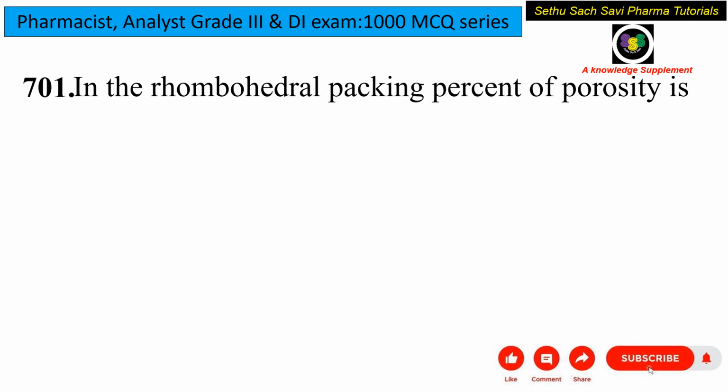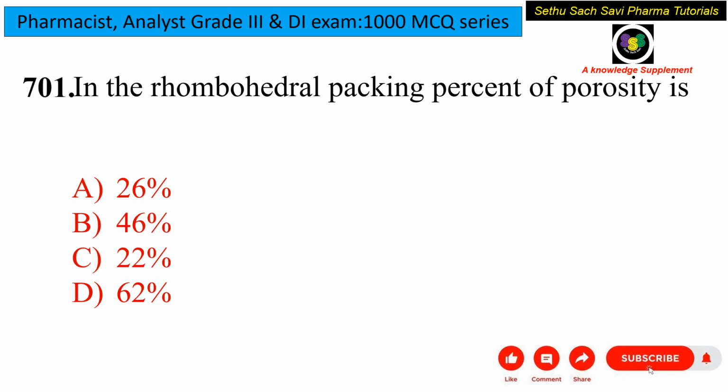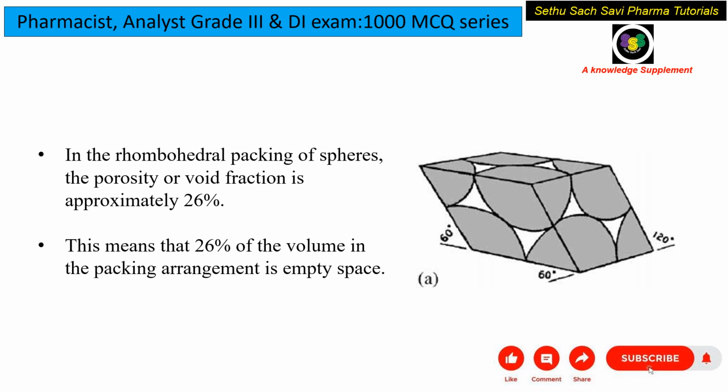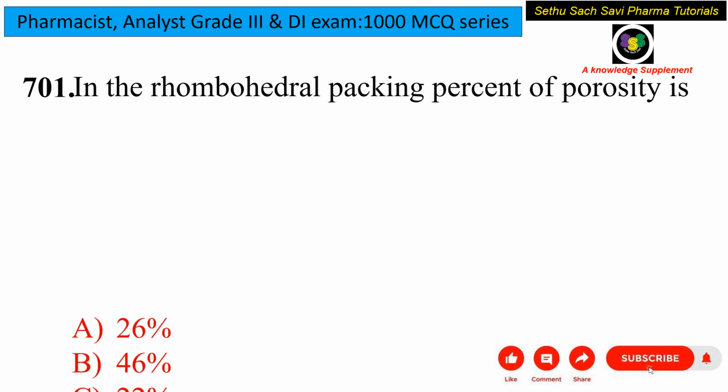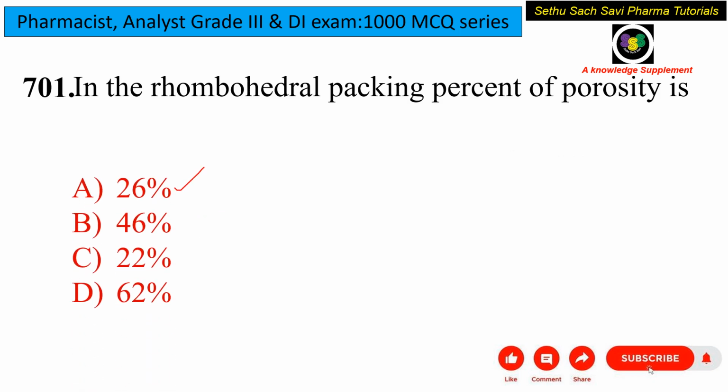Starting with the first question of the day: in the rhombohedral packing, the percent of porosity is it 26%, 46%, 22% or 62%? So they are asking about rhombohedral packing. In rhombohedral packing of spheres, as we know, the void fraction means the free space or the empty space, right? So this will be 26% of porosity or 26% of void fraction. So the answer for this question will be 26%.